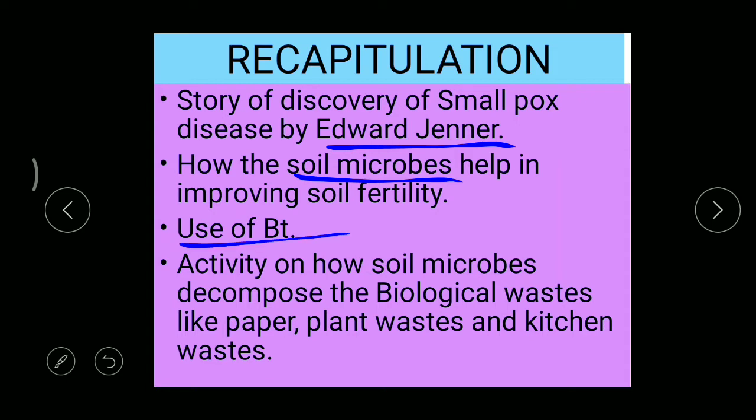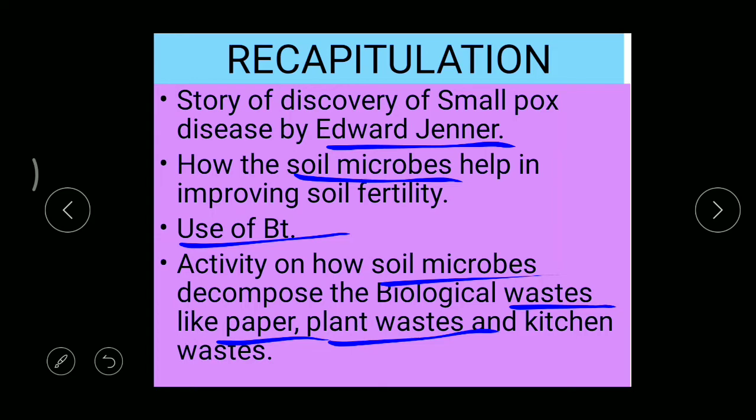And even we studied about BT, which means Bacillus thuringiensis, and it can be used as a biopesticide. Then we studied the activity, how these soil microorganisms decompose biological waste. Biological waste means the waste materials which come from living organisms like plants and animals. In that activity we took waste materials like paper, plant waste, and even kitchen waste like vegetable peels and all. So this is what we studied in session 3.